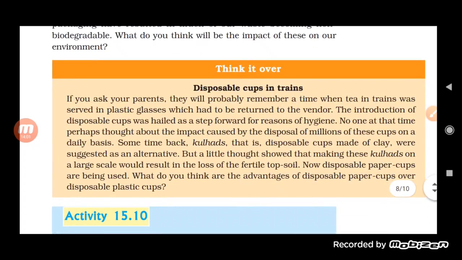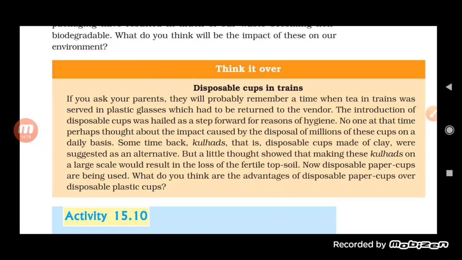Now see here, if you ask your parents, they will probably remember a time when tea in trains was served in plastic glasses which had to be returned to the vendor. And the introduction of the disposable cup was hailed as a step forward for reasons of hygiene.